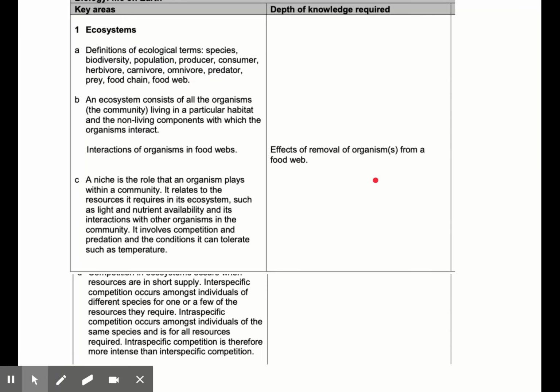Once again, here's the SQA course specification or mandatory knowledge section for this topic. Remember, this is all the bits of knowledge and content that you could be tested on in a test or exam at this level for this topic. Although this looks like quite a short topic, this topic has the most definitions of all the National 5 key areas. So I'm going to break this down into smaller sections so that we can understand it properly.